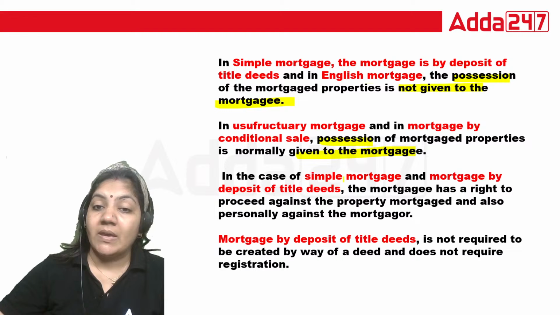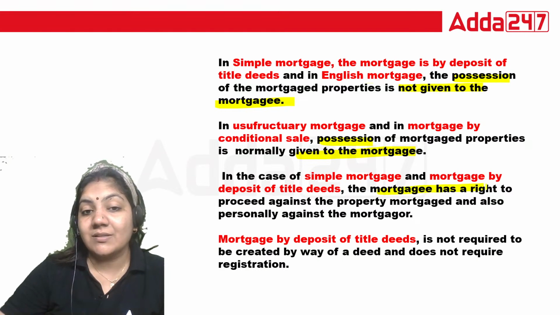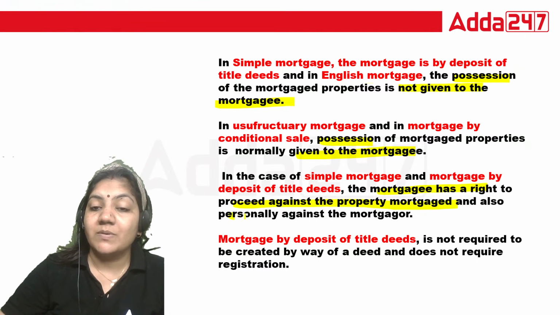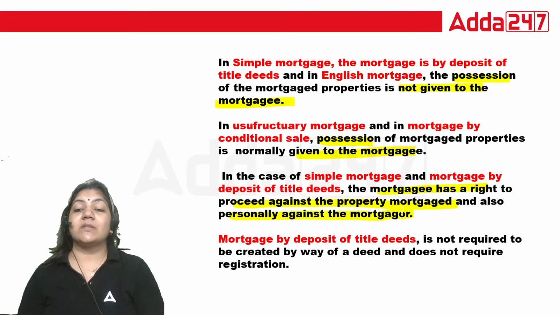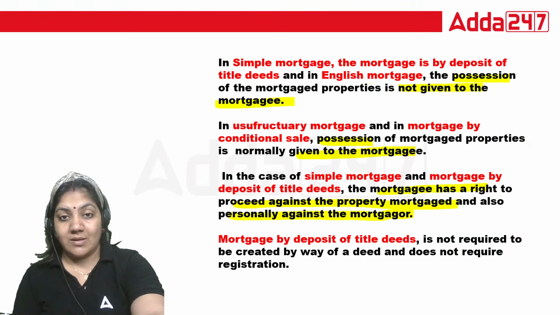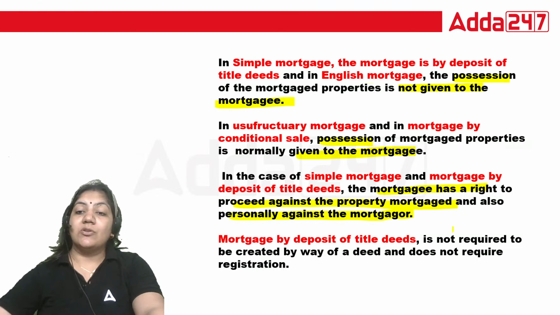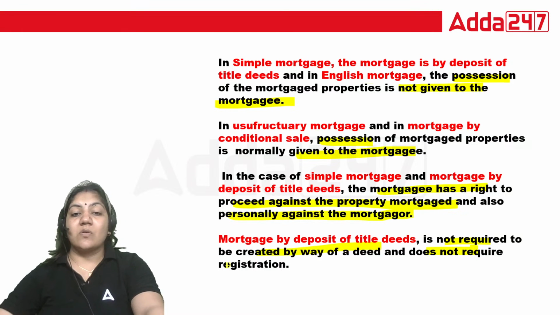In simple mortgage and mortgage by deposit of title deed, the mortgagee has the right to proceed against the mortgaged property and also personally against the mortgagor. It means we can knock on the mortgagor's door to get the money back. Mortgage by deposit of title deed is not required to be created by way of a deed and does not require registration.